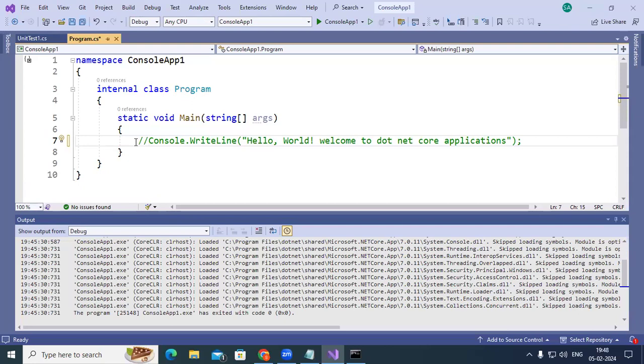Automatically, you can create documentation with the help of them. That is called XML comments. XML comments you can use only before the class name or before the method name.